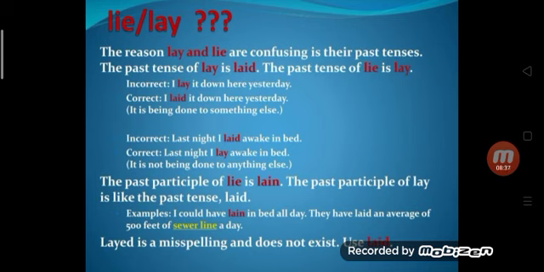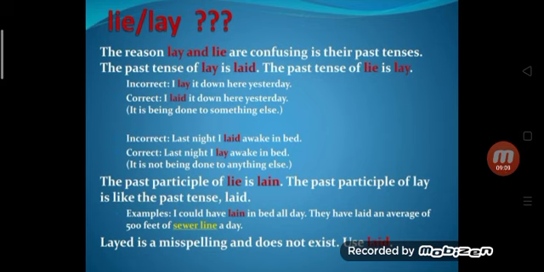Last night I laid awake in the bed. No, here you have to use lie, and the second form of lie is lay. So you have to use: last night I lay awake in the bed. The past participle of lie is lain. The past participle of lay is like the past tense, laid.